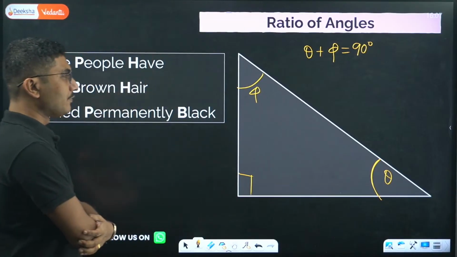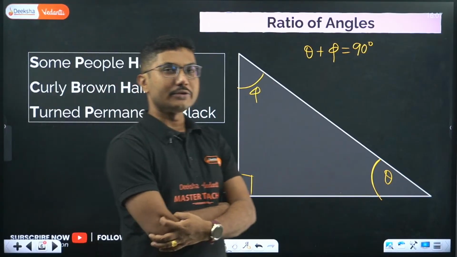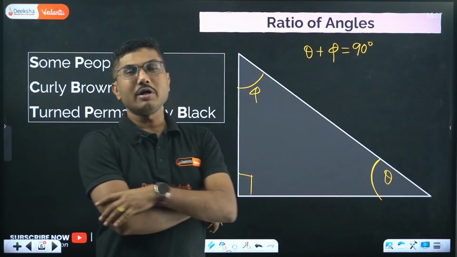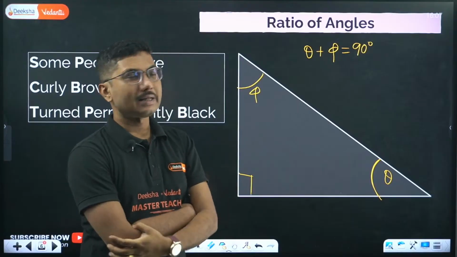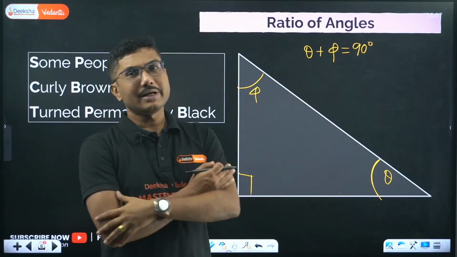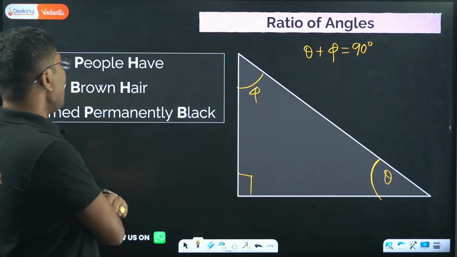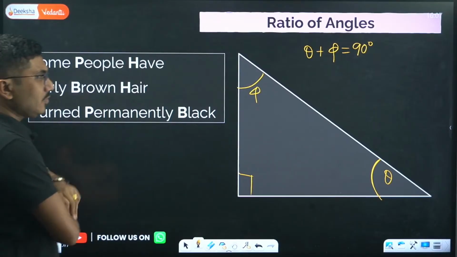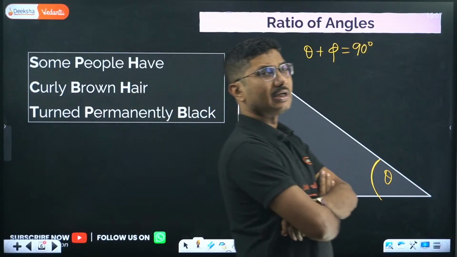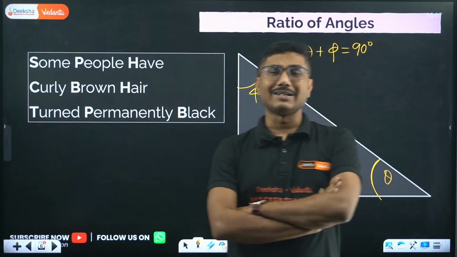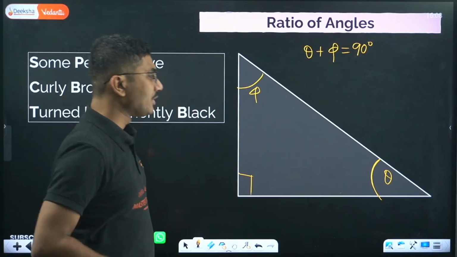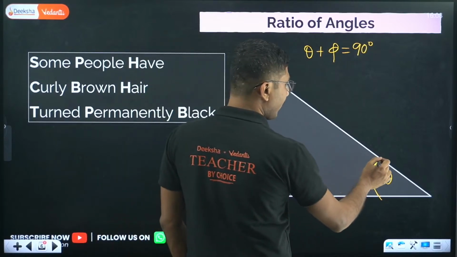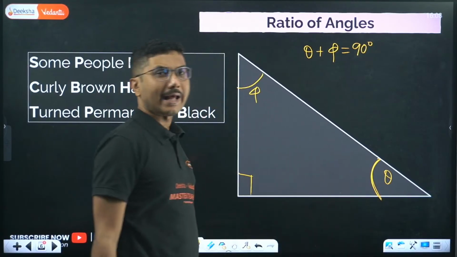If theta 1 plus theta 2 is equal to 90 degrees, then those two angles are called complementary angles. Here theta and phi are complementary angles because if you add them you will get 90 degrees, right? Now many students initially struggle to remember what is sine, cos, tan in terms of the sides. Suppose this is the angle theta, you are trying to find sine theta, cos theta and tan theta.